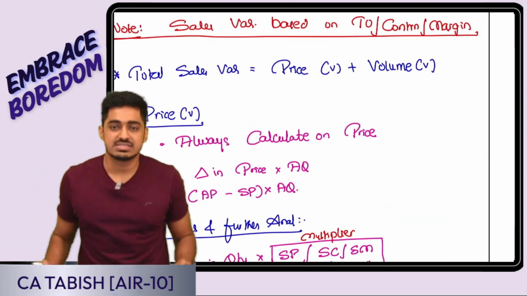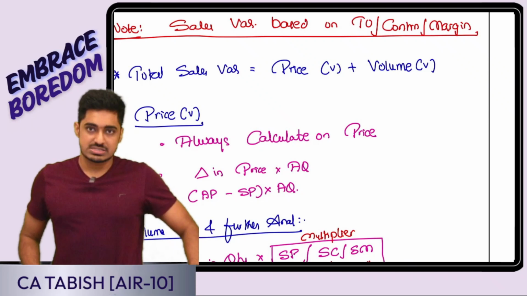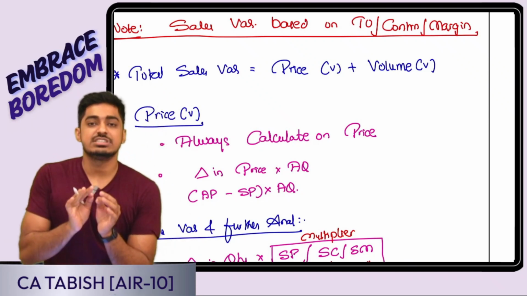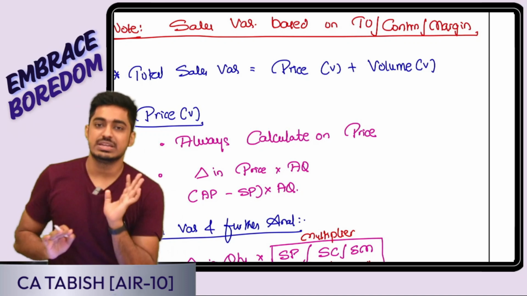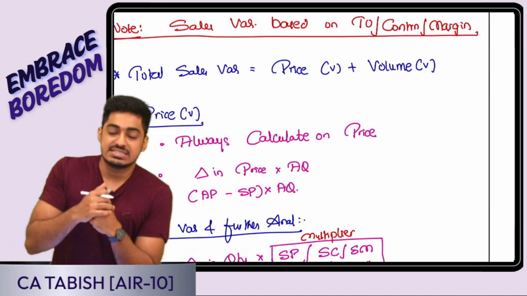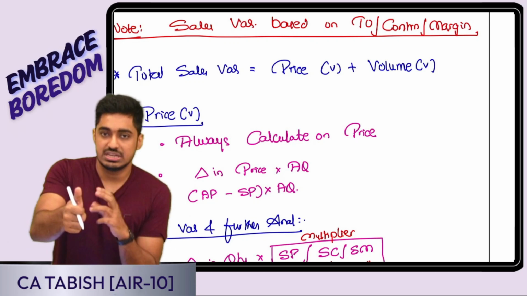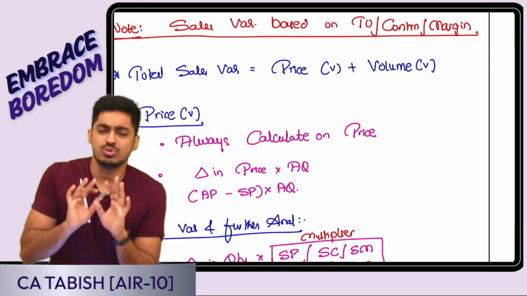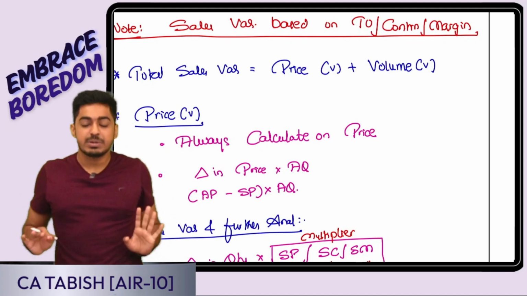In sales variance, technically there are 15 formulas, but I told you, let us understand the basic 5 formulas. Then I have just told you the tweakings to be done. In case of reconciliation, I'll have to calculate sales variance in terms of contribution in case of marginal costing, or margin in case of absorption costing. How to do it? Very simple, I've told three simple principles.